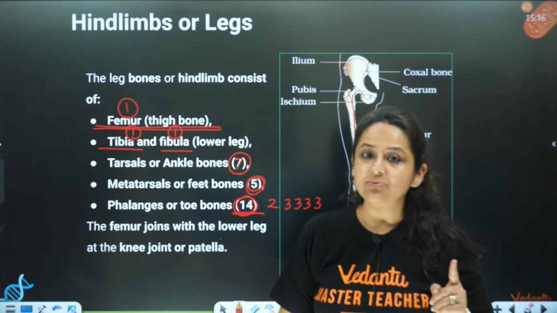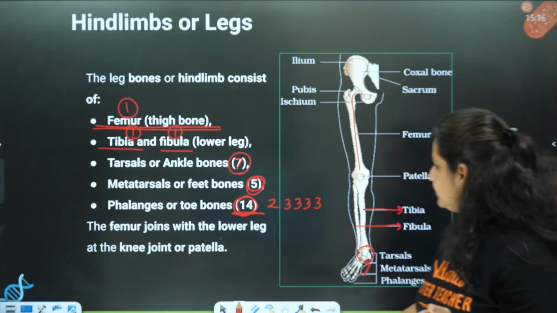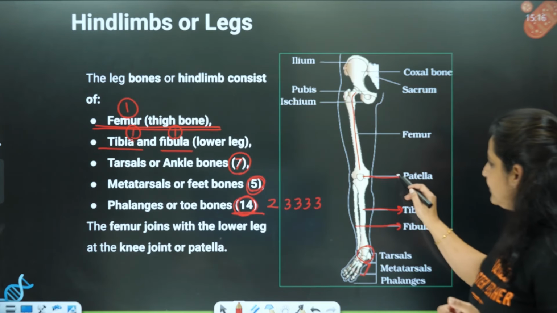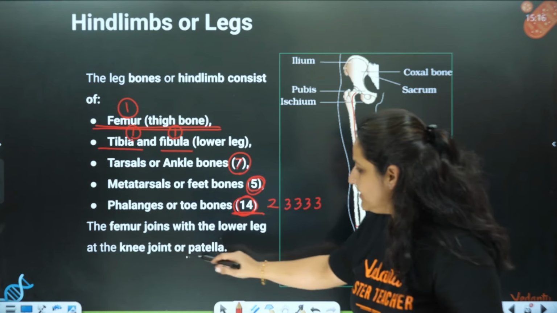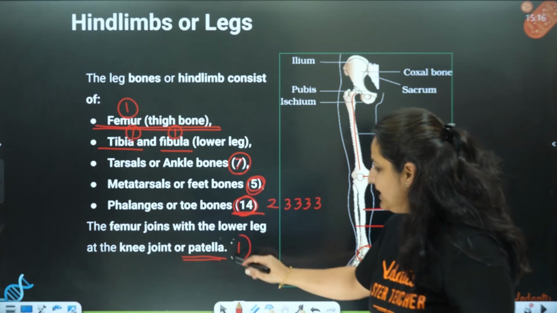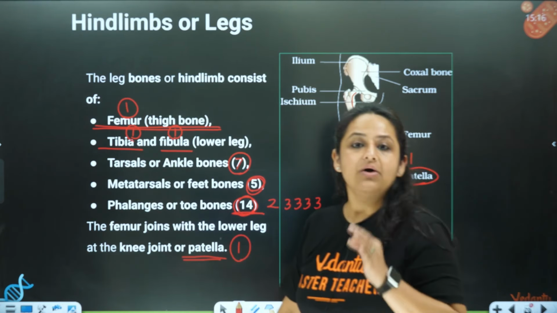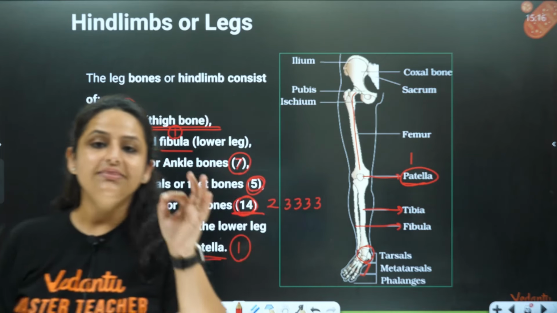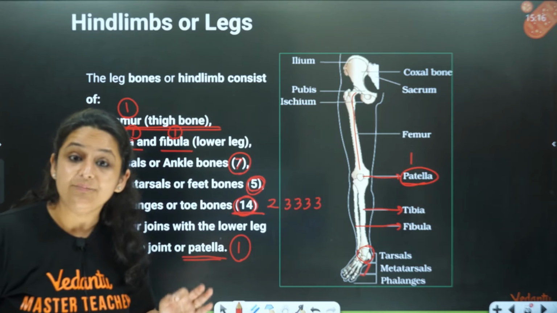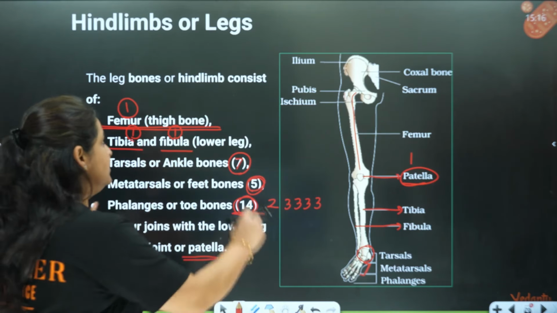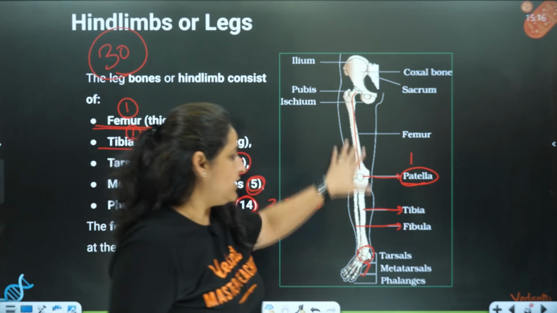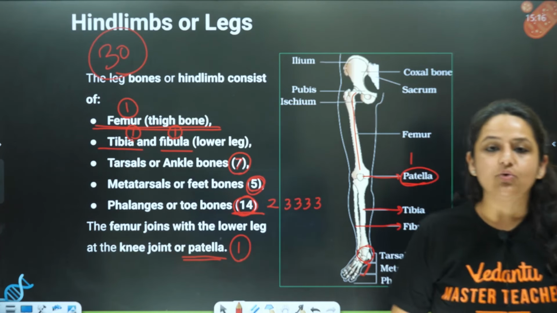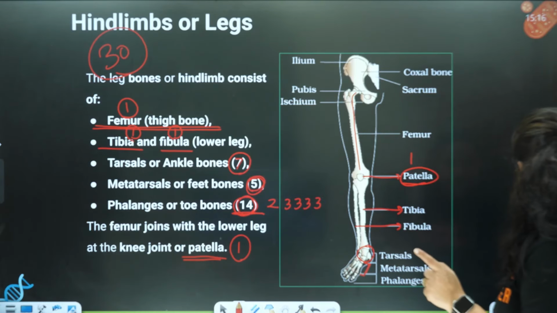That means we are missing out one more bone. Which is that bone? The bone of the kneecap, right? The patella. This is the bone of the kneecap. So, see, the patella is 1 in number. Now, if you count all the bones, you will see that the total comes to 30. So, 30 bones of the leg, right? 30 over here, 30 over here. Our total of hind limbs itself is 60.